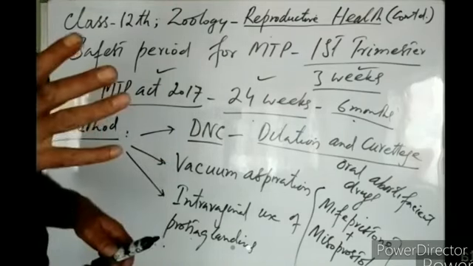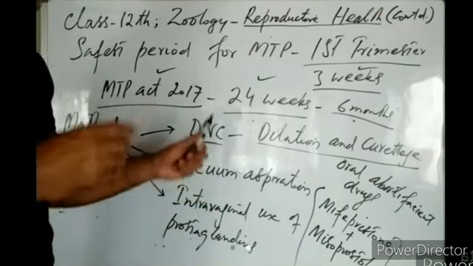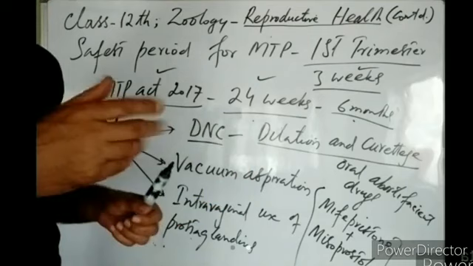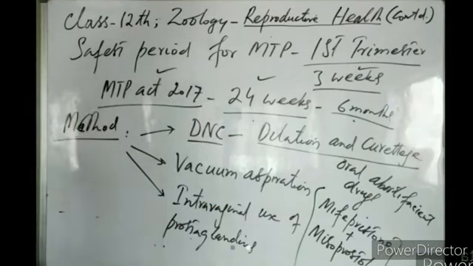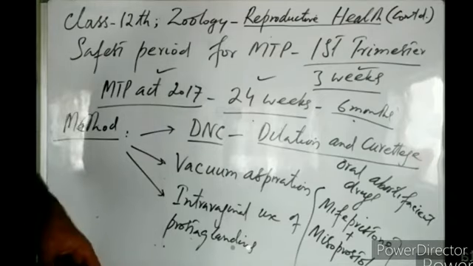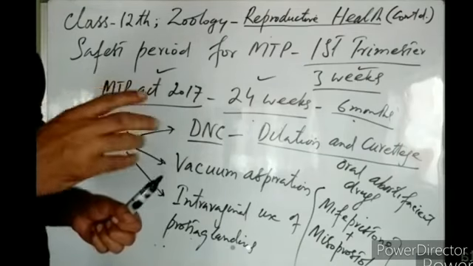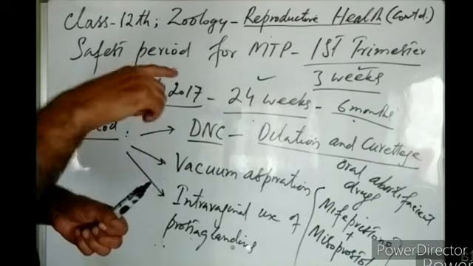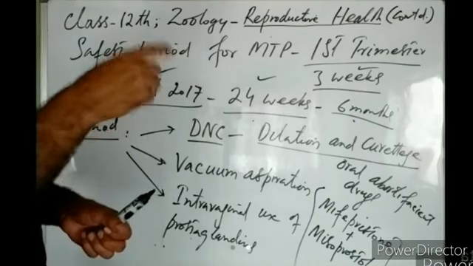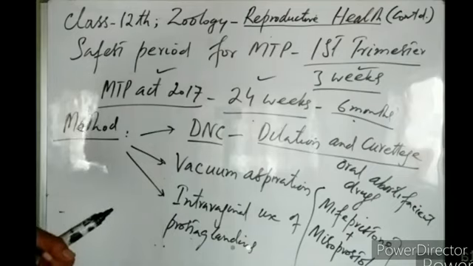They cause cervical dilation, they dilate the cervix, and then with the help of the curette, this blastocyst can be easily scraped off from the uterine wall. So this method is known as dilation and curettage. Where is this curette inserted? It is inserted after cervical dilation, through the vagina, through the cervix, then into the uterus, and with this curette, the embryo is scraped from the uterine endometrium.